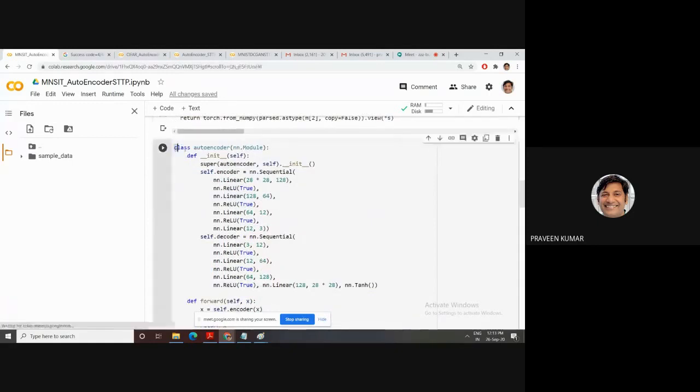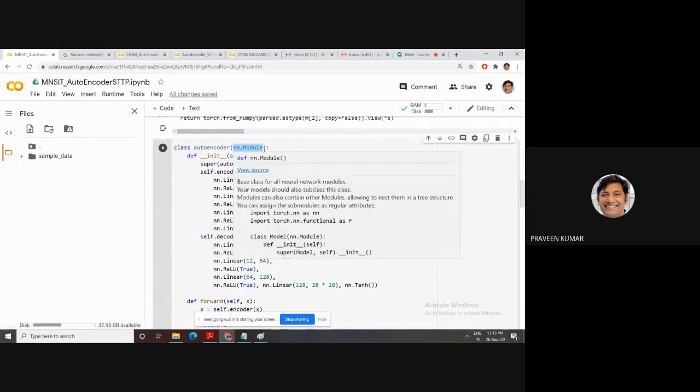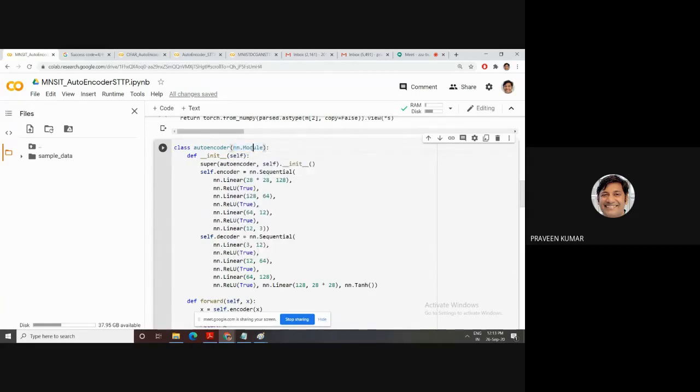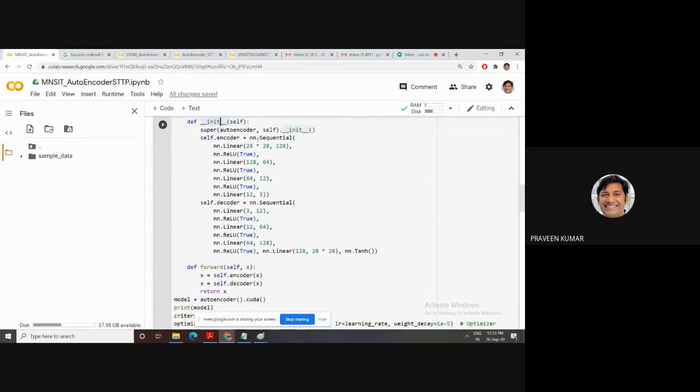This one is a predefined class, the name of your class, and nn.Module is a library. It means a lot of functions are available: how to initialize weights, linear layers, all neural network related concepts, how backpropagation works. All these APIs are present, and the module is extended. Similarly, you have your init method. Then this one is the encoder architecture.